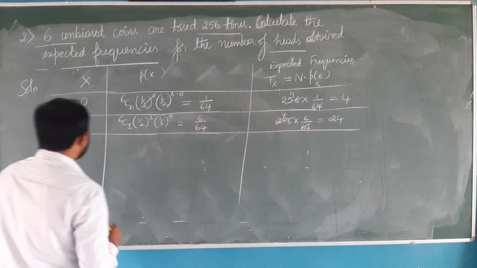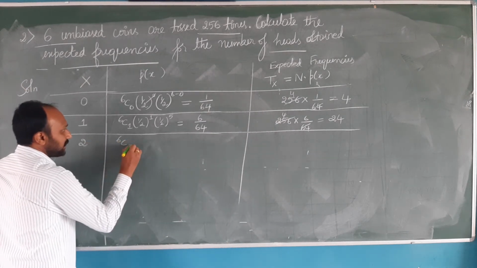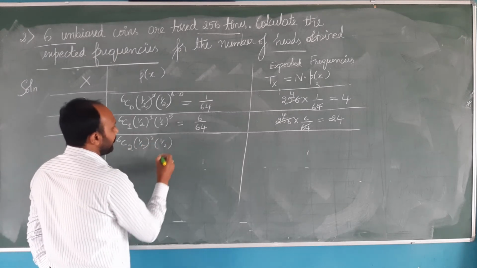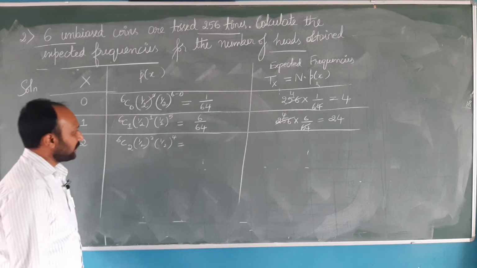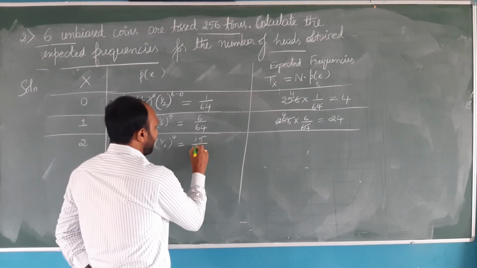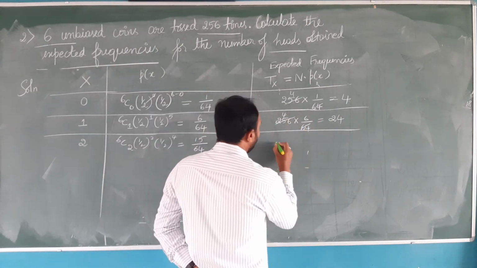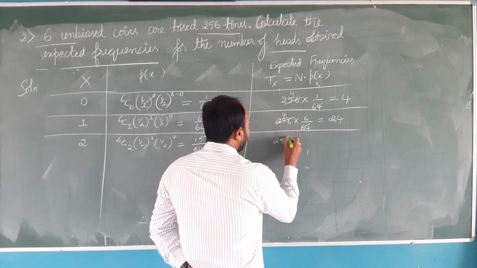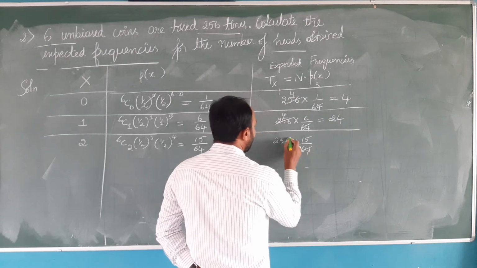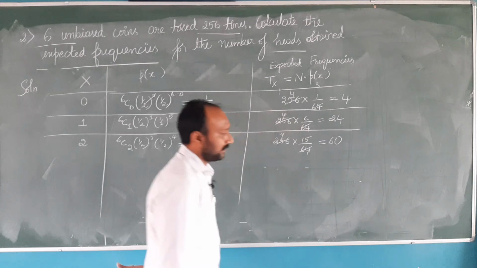Next, x will be considering the value 2. So 6C2 (1/2) to the power 2, again (1/2) to the power 6 minus 2, which is 4. What will be the simplified PMF value? The simplified PMF value is 15 by 64. What is the expected frequency? 256 into 15 by 64. 64 4s are 256, 15 4s are 60.